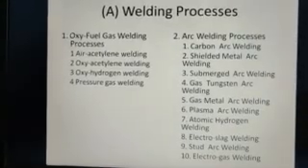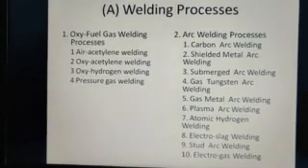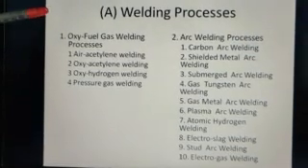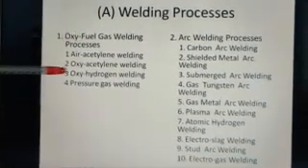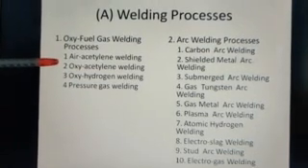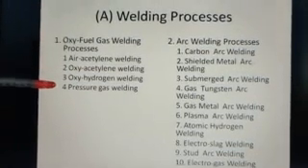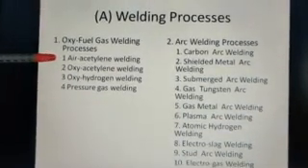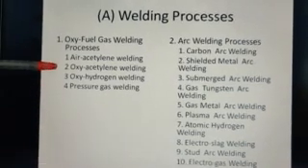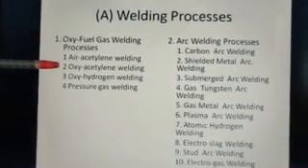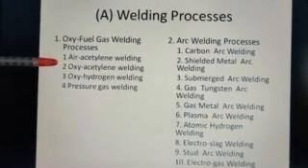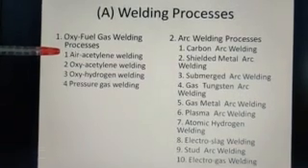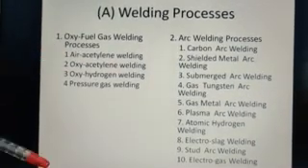So let's have a recap of the previous session, so that we can easily continue on to this session. We will have a detailed discussion on the oxy-fuel gas welding process, namely air acetylene, oxy-acetylene and oxy-hydrogen welding. Also there is pressure gas welding. We will be seeing more of oxy-acetylene welding, because air acetylene welding is same as that of oxy-acetylene welding. Only difference is that here we had oxygen in stored cylinders, whereas in air acetylene welding we can take air from the atmosphere using a compressor and then use it for the welding process.